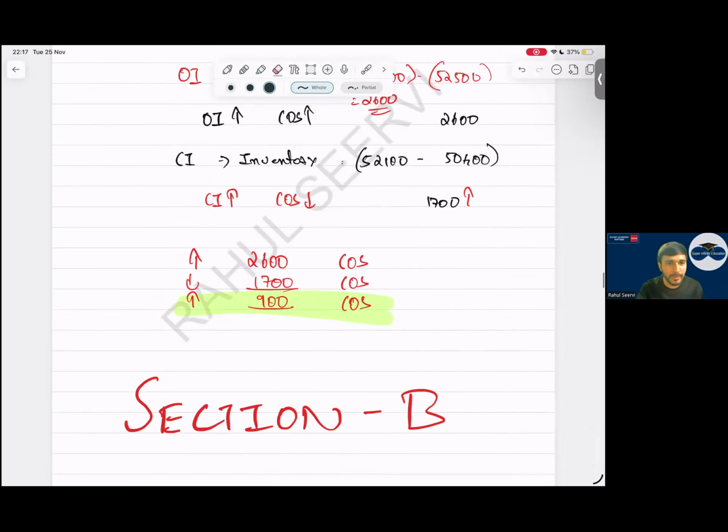So what did we learn under principal and agent? The principal will recognize the revenue gross. The agent will recognize the revenue net, only the commission amount. The principal will recognize the entire amount as revenue, the gross amount. So that commission which they pay, should we net it off? No, we will not net it off. It will be recognized as an expense separately. We recognize the revenue at gross.